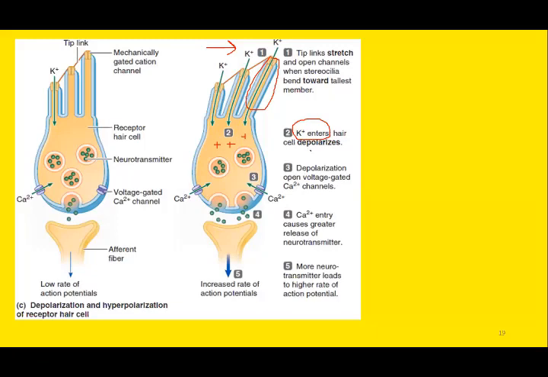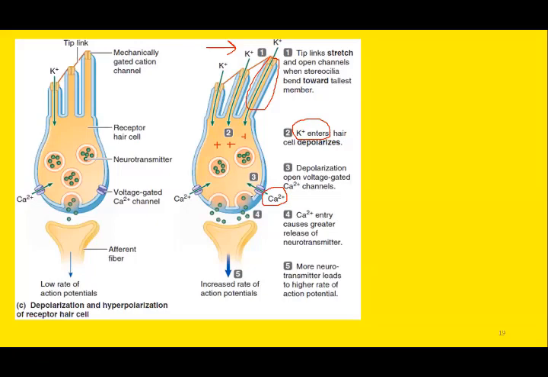And this depolarization is followed by release of the neurotransmitter. Remember, neurotransmitter is released only when there is the appropriate stimulus. And the primary stimulus for the release of neurotransmitter is influx of calcium.